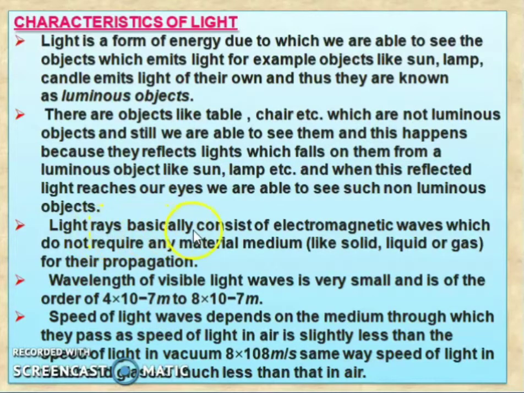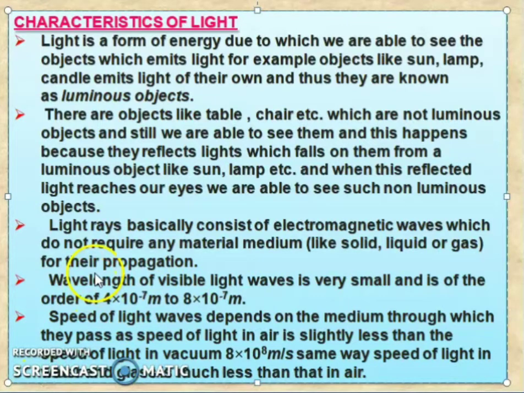Light rays basically consist of electromagnetic waves which do not require any material medium like solid, liquid, gas for their propagation. The wavelength of visible light waves is very small and is of the order of 4 into 10 to the power minus 7 meter to 8 into 10 to the power minus 7 meter.